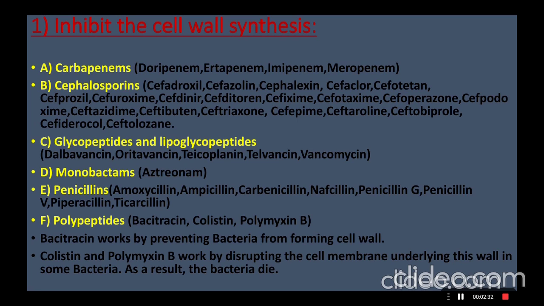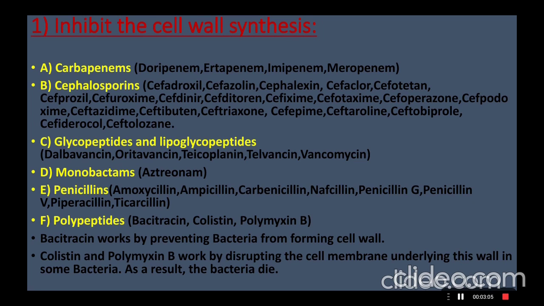Cephalosporins include the following: cefadroxil, cefazolin, cephalexin, cefaclor, cefotetan, cefprozil, cefuroxime, cefdinir, cefditoren, cefixime, cefotaxime, cefoperazone, cefpodoxime, ceftazidime, ceftibuten, ceftriaxone, cefepime, ceftaroline, ceftobiprole, cefiderocol, and ceftolozane.